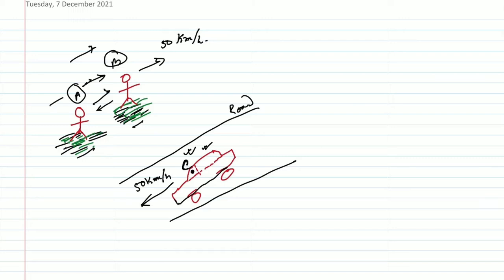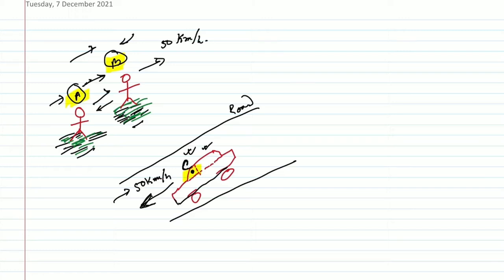And for these two friends A and B, friend C inside the car is moving in this direction at 50 km per hour. A and B are at rest relative to each other, and C is moving with respect to A and B. So we can say there is nothing like absolute rest or absolute motion.